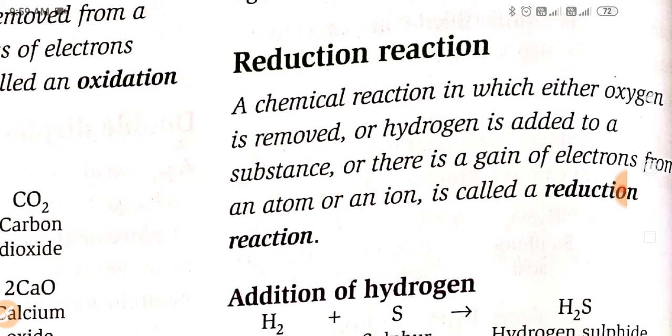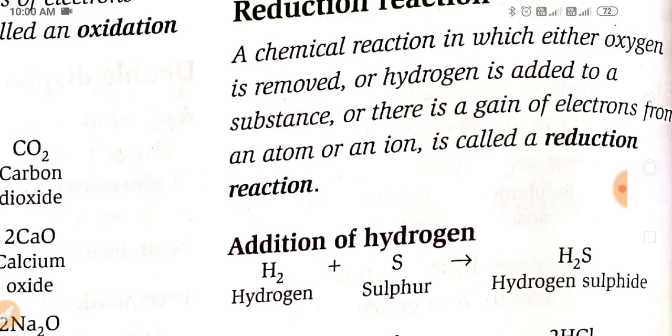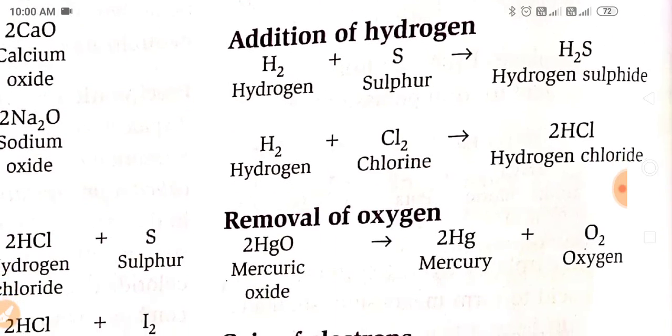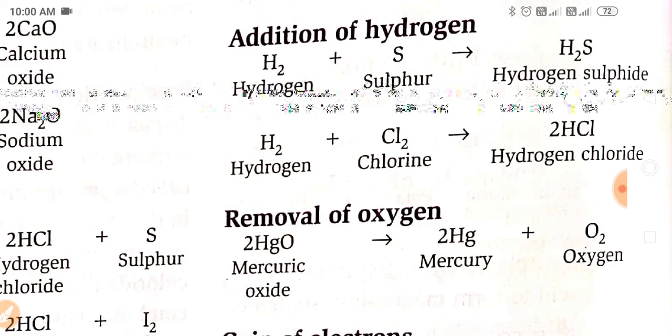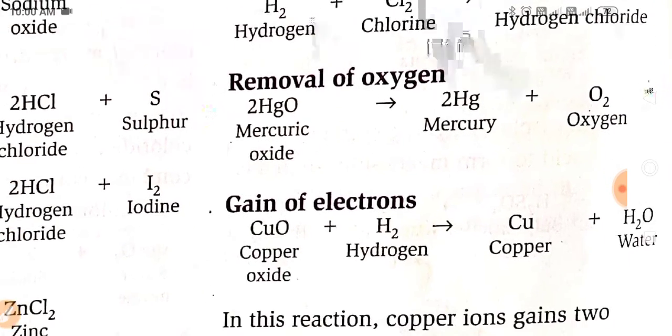Now we read about the reduction reaction. A chemical reaction in which either oxygen is removed or hydrogen is added to a substance, or there is a gain of electrons by an atom or an ion, is called a reduction reaction. You can say this is just the opposite or vice versa of the oxidation reaction. So first we read about the addition of hydrogen. When hydrogen is added to sulfur, it forms hydrogen sulfide. So this is also a type of reduction reaction.